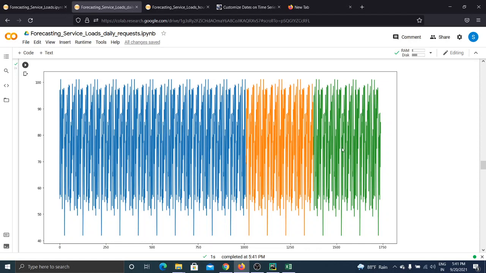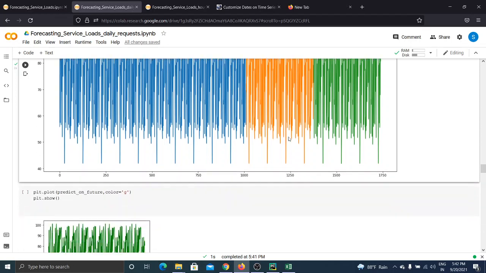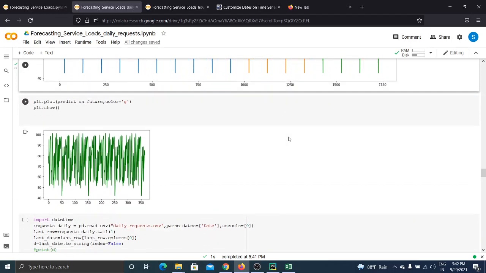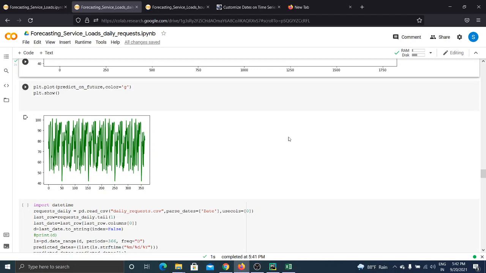The green color is of the 365 days, the blue color indicates the training data of the 3 years, the orange color indicates the testing data of the 1 year, and the green color indicates the prediction of the 1 year data.